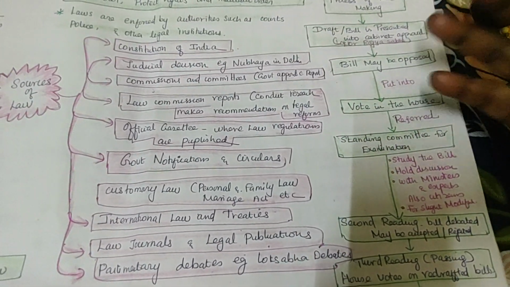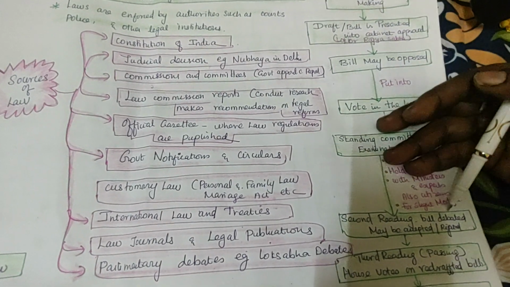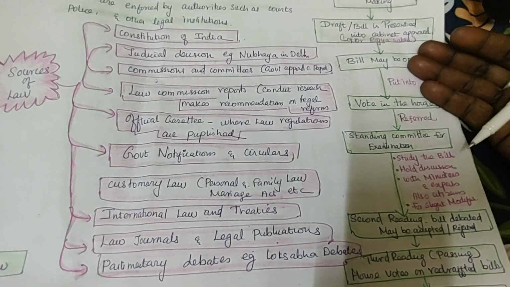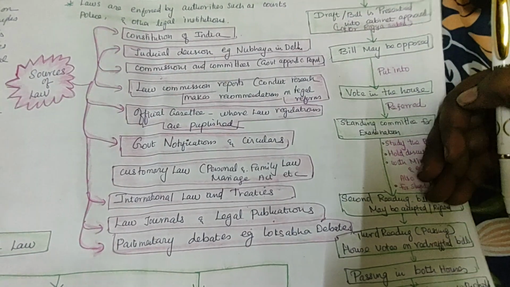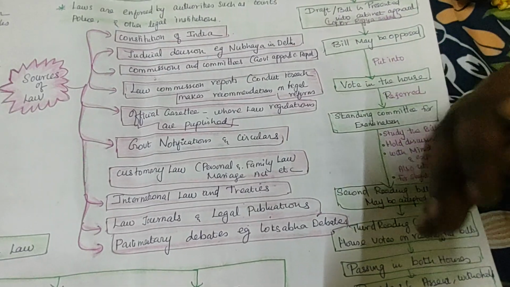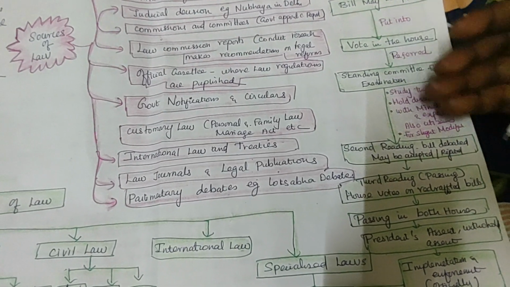Then a committee will be formed, the committee will analyze it and give an idea, then it will go for the second reading. First reading over, oppose or accept, then in the second reading they may oppose or accept, the committee will make a few changes, then it goes for the third reading. Once the third reading is done, it will be redrafted. The bill will be redrafted with all these modifications by the committee members and the debate from the cabinet ministers.